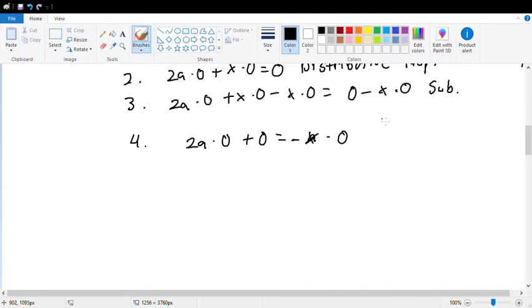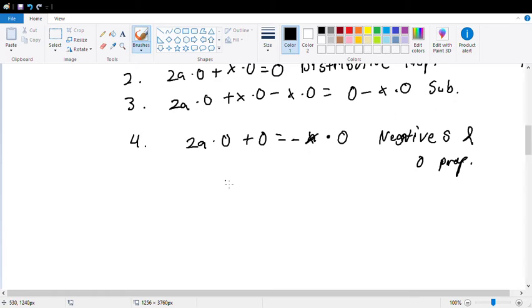And we know that this is going to be negative x times 0 by the 0 property. Shouldn't it be 0 minus that? What? Wait. No. I got rid of the 0. So it's just negative. Oh, wait. Yeah. It's just negative x times 0. Okay, cool. So this is by negatives property, right? And we kind of skipped a step. I'm giving you a little bit of leeway. And 0 property. Okay.